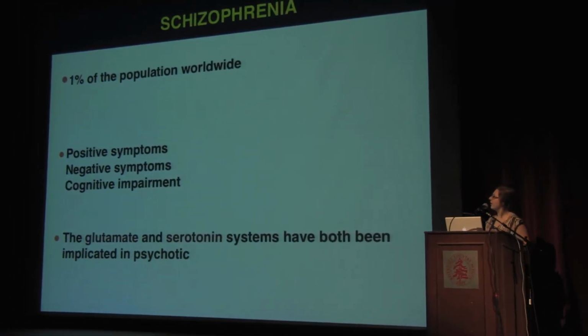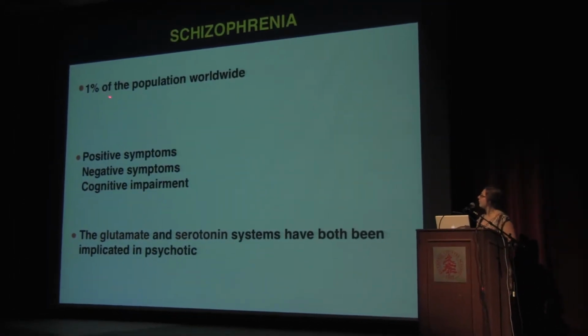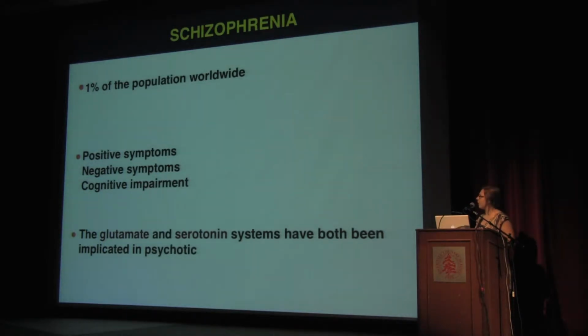Schizophrenia is a disease that affects 1% of the population. It's characterized by positive symptoms, negative symptoms, and cognitive impairment. Positive symptoms being hallucinations and delusions. Negative symptoms would be social withdrawal, anxiety, depression. And cognitive impairment would be behavioral issues, memory loss. And glutamate and serotonin have been implicated in the schizophrenia disease.